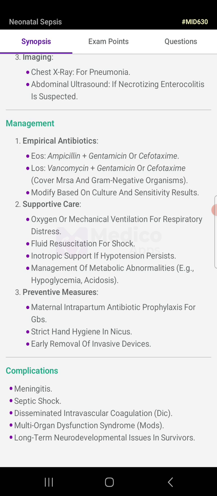Supportive care: oxygen or mechanical ventilation for respiratory distress, fluid resuscitation for shock, inotropic support if the hypotension persists, management of metabolic abnormalities, for example hypoglycemia and acidosis.